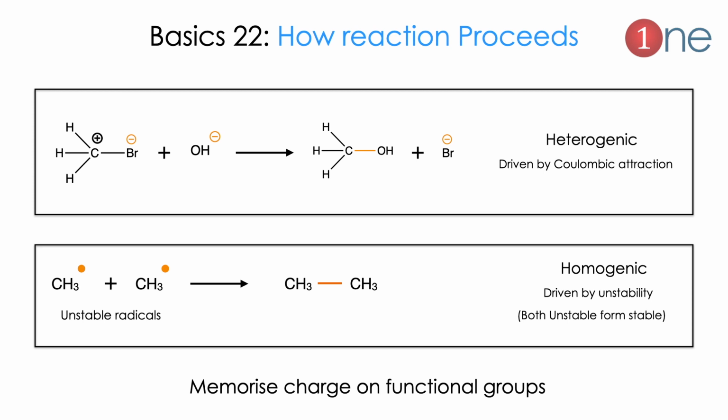Next thing will be on radicals. Radicals have a single electron. Due to their poor stability, they quickly form a reaction. So the reaction can be charged or not charged. So you should memorize the charge on the functional group, so you can easily understand which one will leave which one.